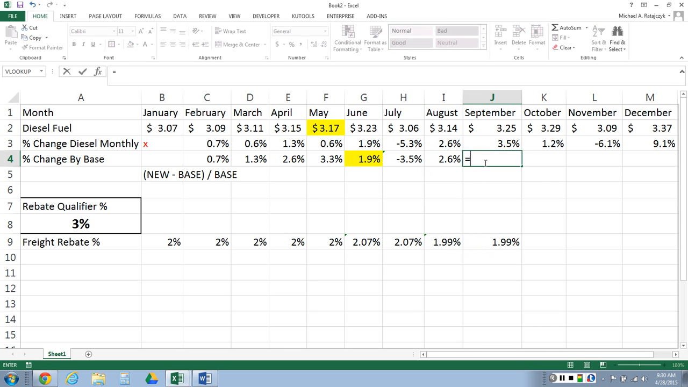Let's do September. Okay. Minus the May. Nope. Minus the July here. Sorry, June. Minus the June. Divide by the June. I'm starting to lose track here. Easy to do.